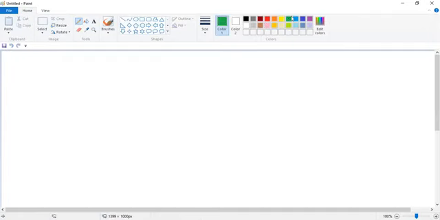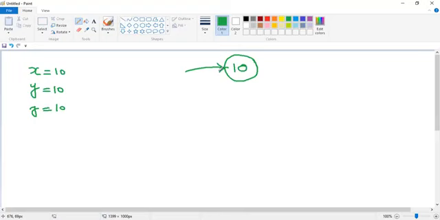So here I'm writing x equal to 10, y equal to 10, z equal to 10. Are you seeing the Paint window, guys? Yes, sir. So what is visible on your screens? x is equal to 10, y is equal to 10, and z is equal to 10. Now, what happens here? First of all, for the first statement an object is created. So what does it consist of? It consists of 10.